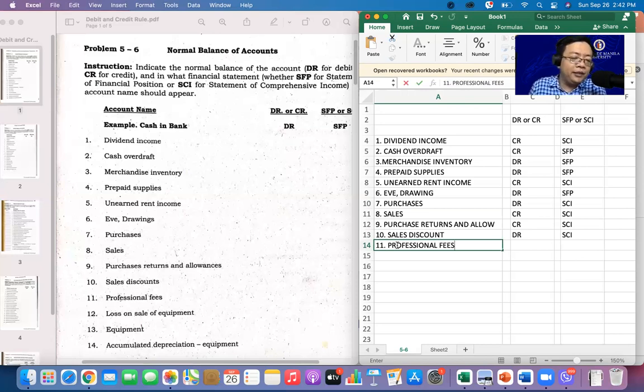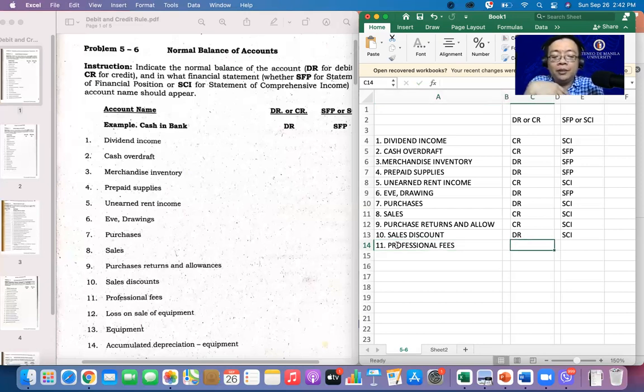Let's say professional fees because you are the one who makes services, right? Ikaw yung gumawa, okay? So it is part of your income. Or let's say, sige, I will put na lang professional fees as part of services rendered. Kaya lang silent eh. Sige, I will assume na lang that it is an income.